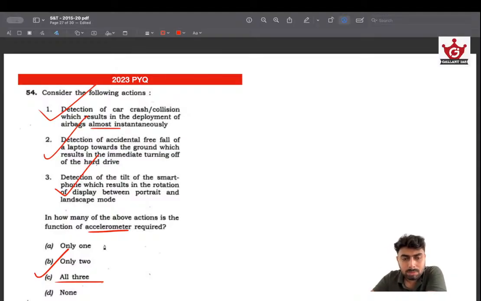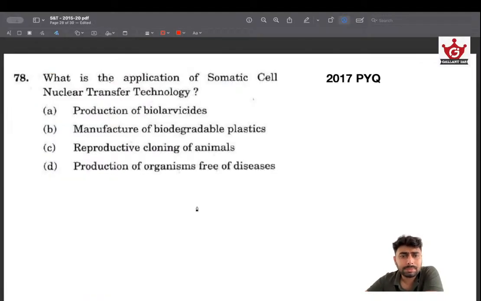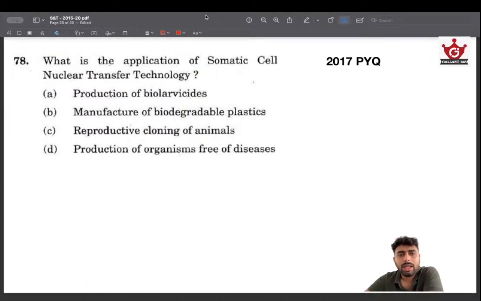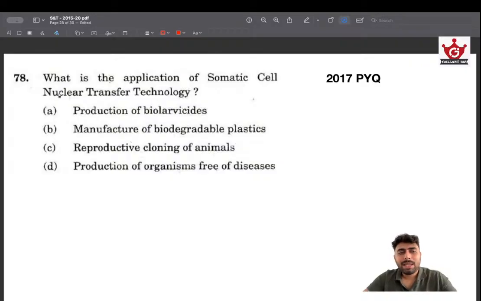That's again a possibility. Or it could be about a gyroscope. That's also another sensor used in our phones to measure the axial rotation. So that's a basic idea. So learn about these things. Have a keen eye on all of these things. The basic sensors in a smartphone, UPSC can be asking. This is very recent, 2023, UPSC has asked. So that's important.